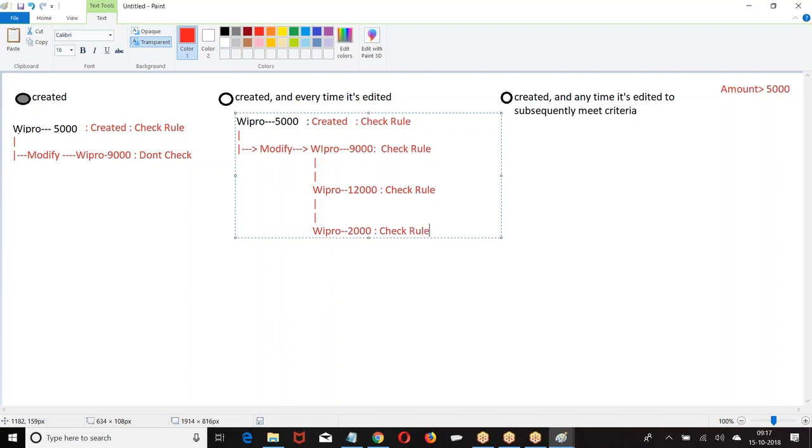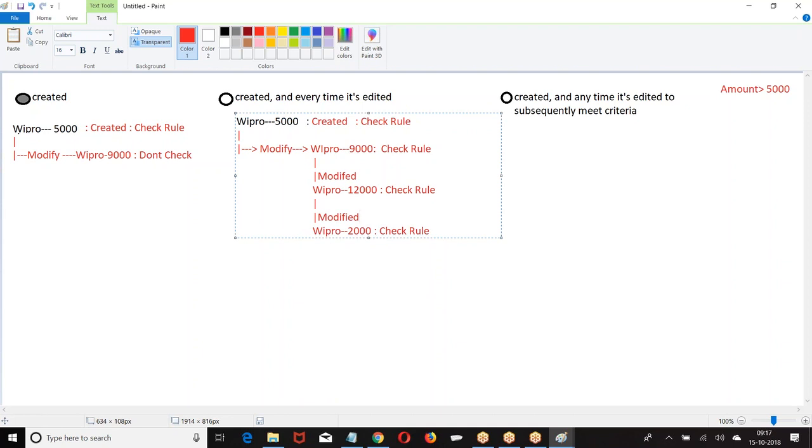What does it mean? Every time you modify, now Wipro 5,000 is modified to Wipro 9,000. Wipro 9,000 is modified to Wipro 12,000. Again modified Wipro 2,000. Then what happened?